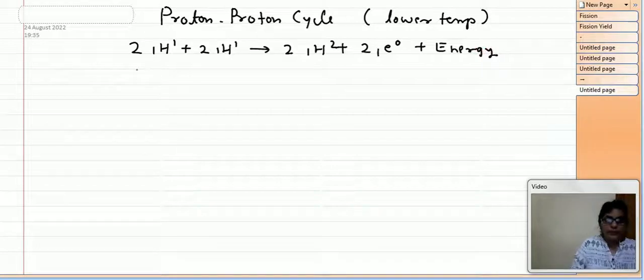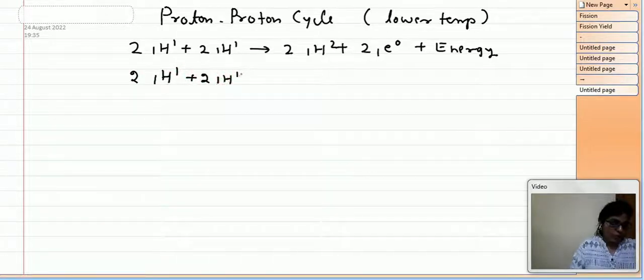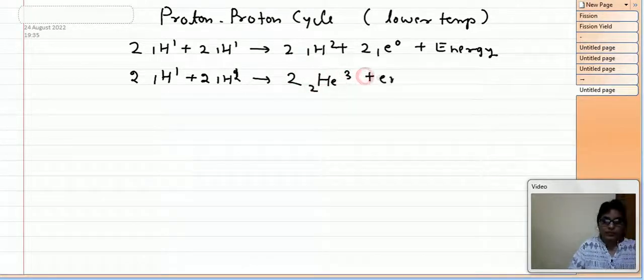Then 2 hydrogen plus 2 1H2 will give 2 helium 3 plus energy.